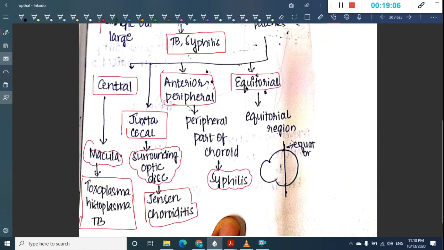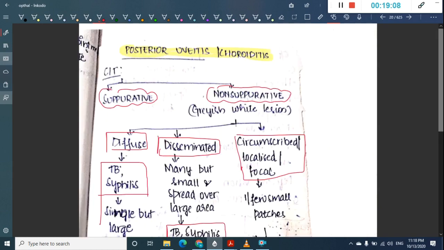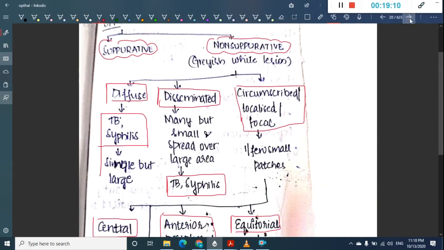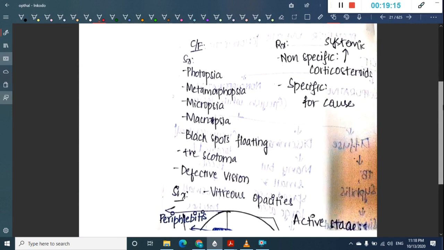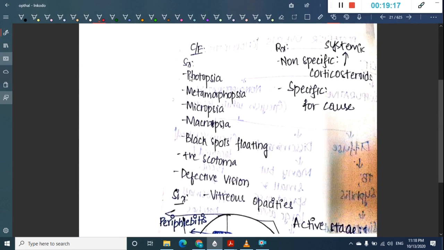In the equatorial region, it might include the equatorial region. Okay, so this is classification of posterior uveitis. In posterior uveitis we see features like photopsia, metamorphopsia, micropsia, macropsia, black floating spots, positive scotoma, and defective vision as clinical features. Non-specifically, systemic corticosteroids can be used.